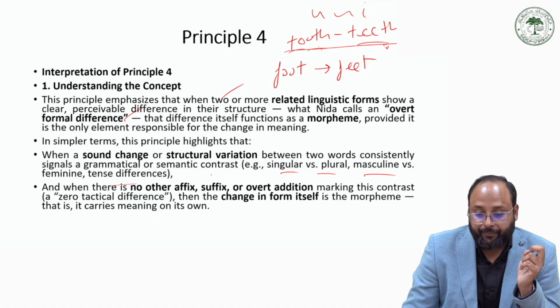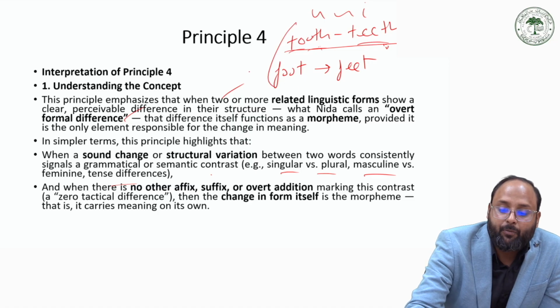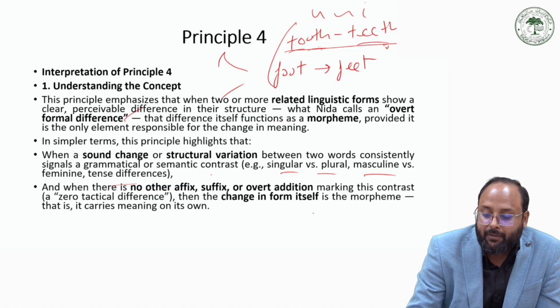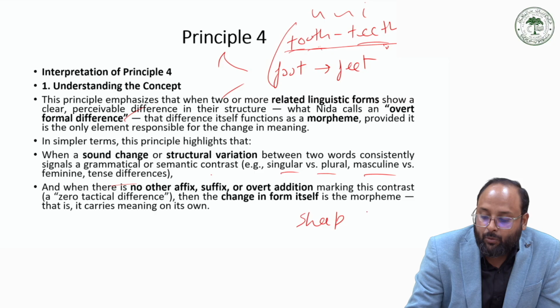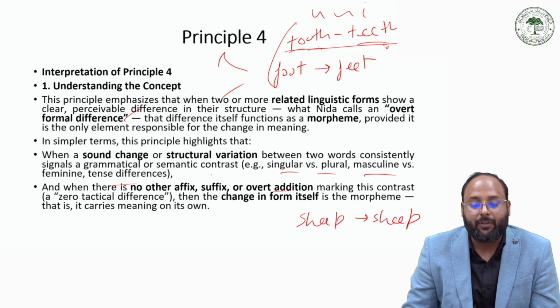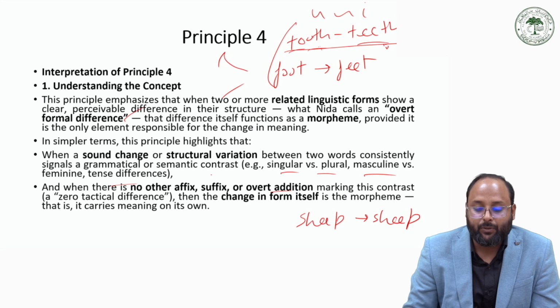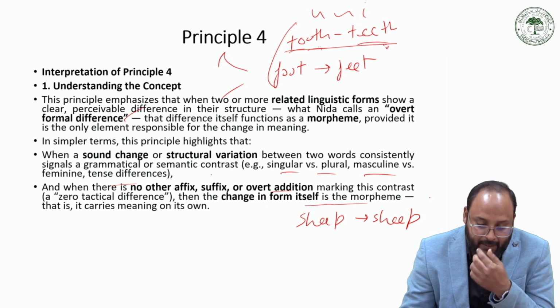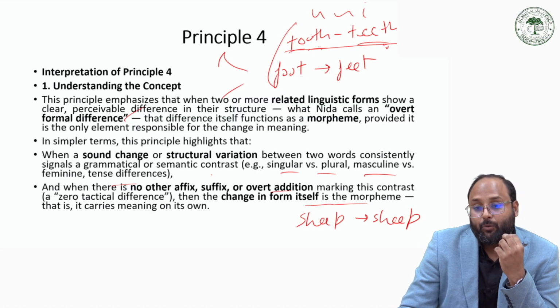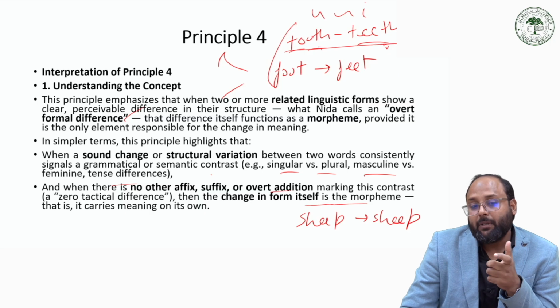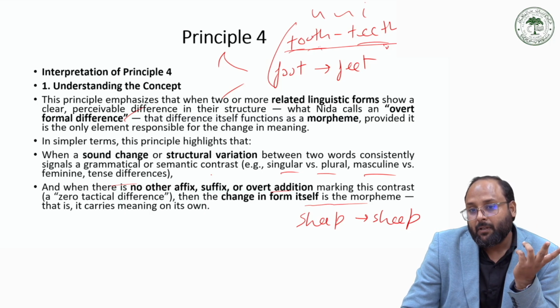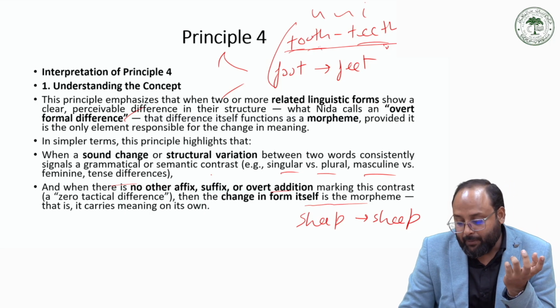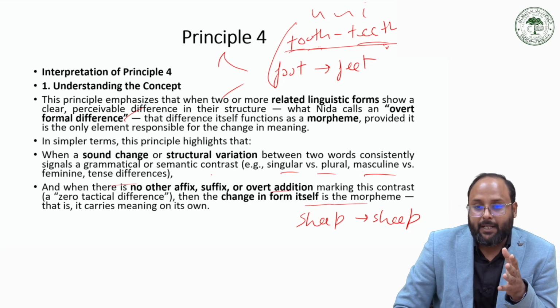So this is one example for principle 4, and the second example is sheep to sheep, that is the plural. There is no overt addition of any affix or suffix, and there is no change. So the form itself is the morpheme that carries its single meaning on its own, where we can understand the meaning only by some syntactic agreement. So that is the example for principle 4.